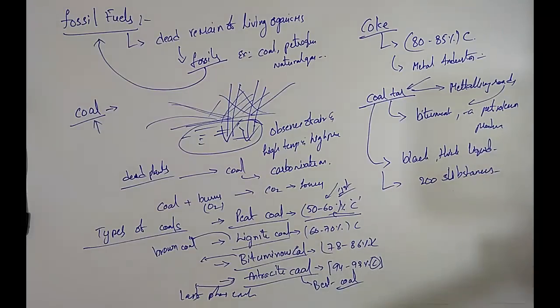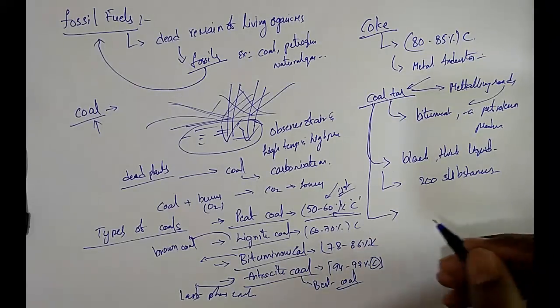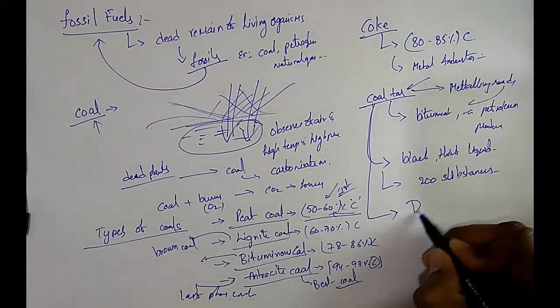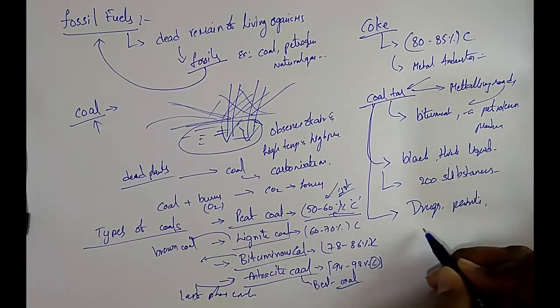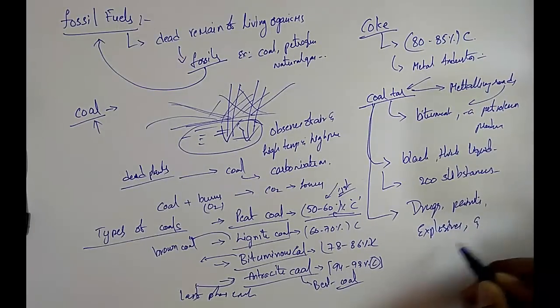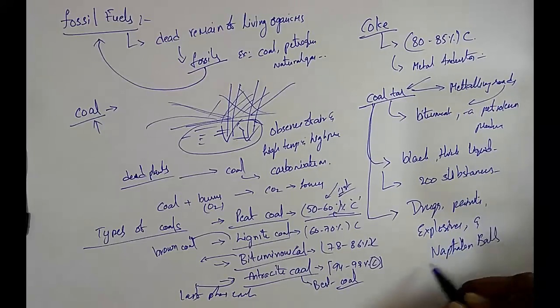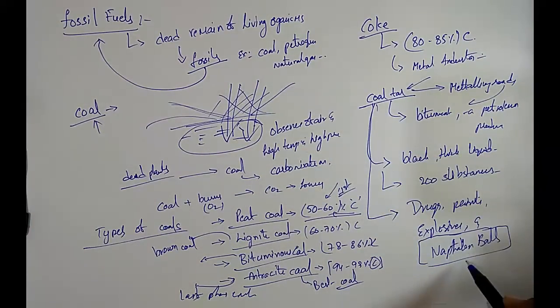The products obtained from this coal tar are used for manufacturing drugs, paints, and some explosive items, and mainly naphthalene balls. Very, very important. The products of coal tar are used for manufacturing naphthalene balls.